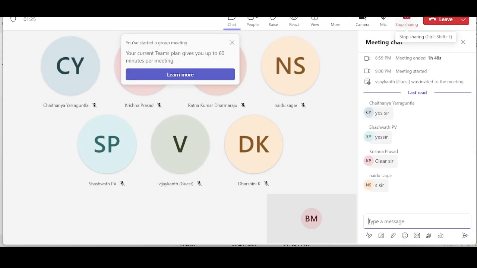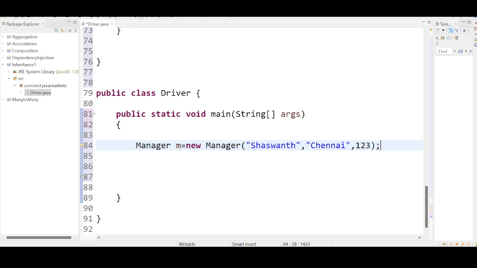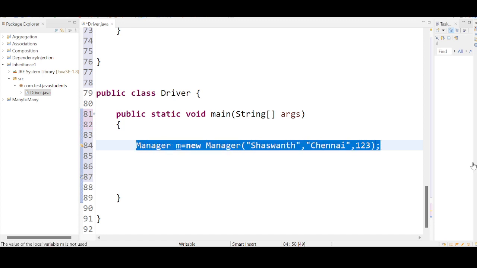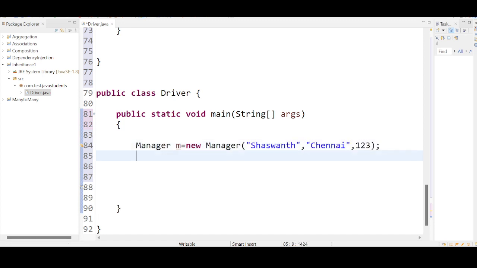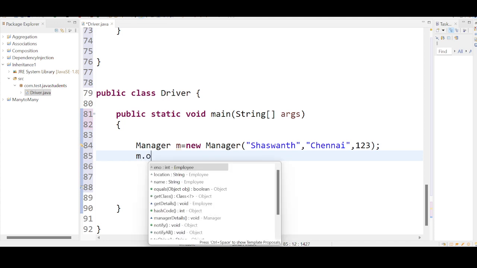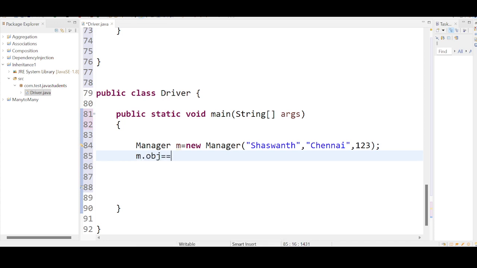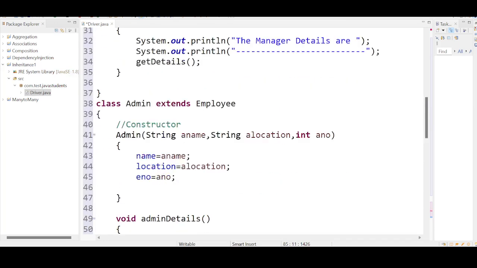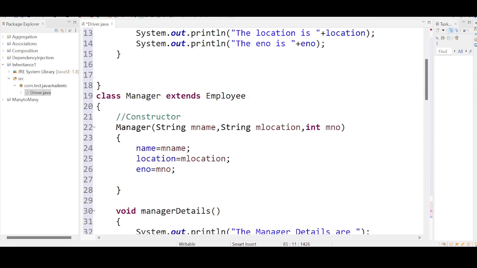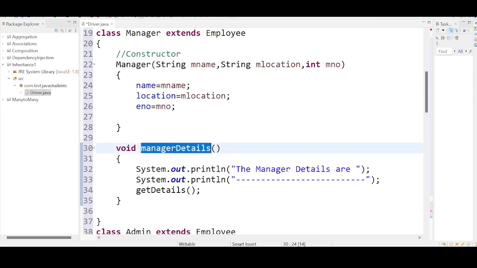Now you see an object has been created for manager. We will do the tracing for now. See, now what I'm trying to do, what is the method inside the manager? I want to call the manager details method.